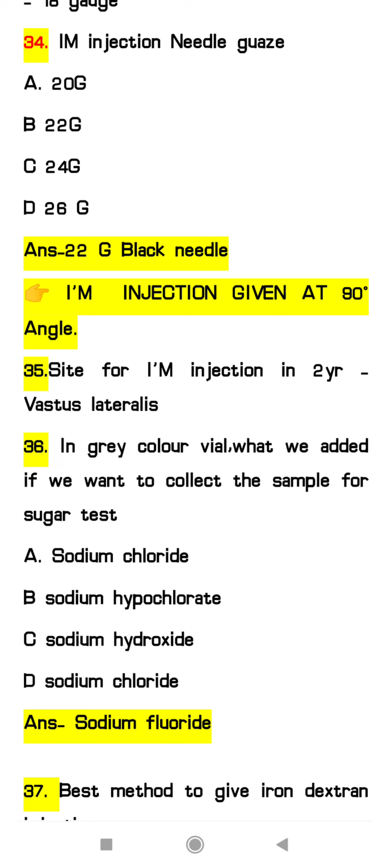Next, that is site for the IM injection in under 2 years. Site for the IM injection in children, the most common site, that is less than 2 years, we will use the vastus lateralis site.